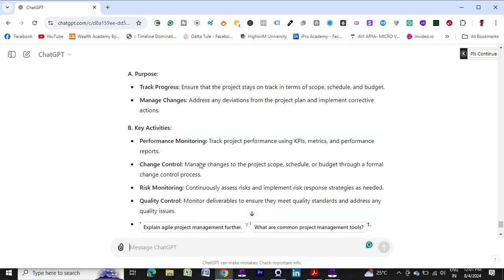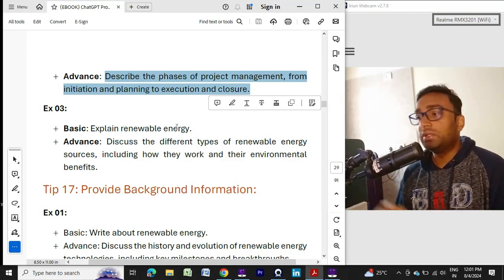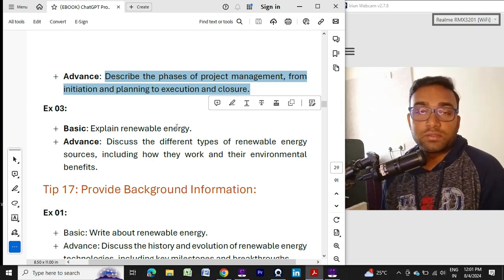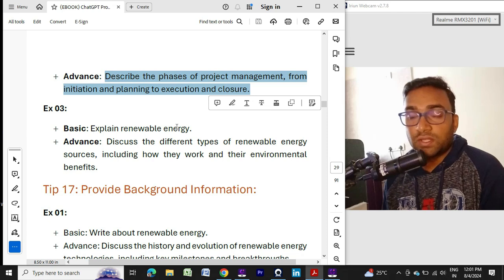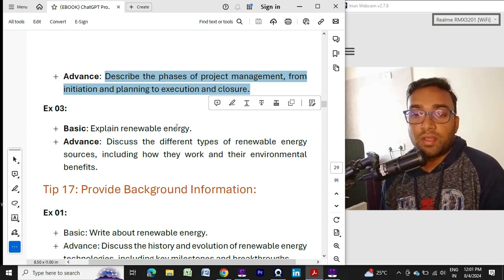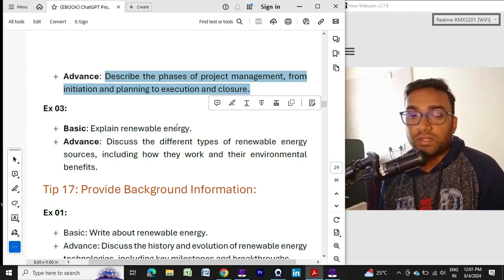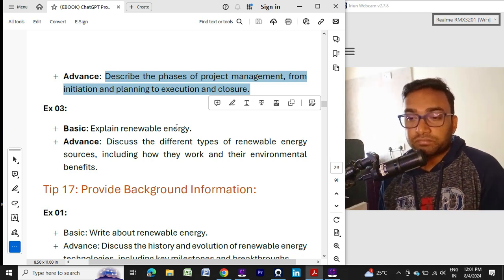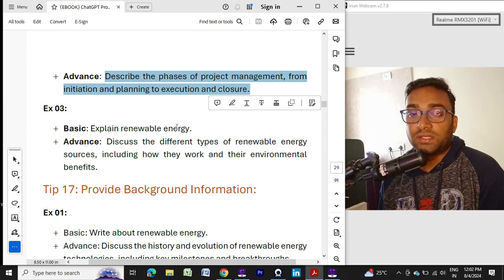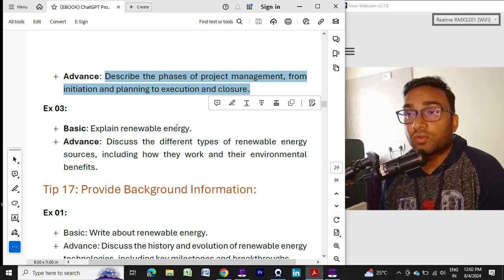Okay, so now I think you got a pretty clear idea how to write an effective prompt, because the more details you provide, the more accurate a response you can expect from ChatGPT or any other artificial intelligence tools. So just copy and paste the template and write your content, mention your industry, your subject, your topic, and the more information you can provide, the better. Use this format and practice it, create your own content, and I think you will be able to get your best prompt. Okay, so the main thing is you need to practice.